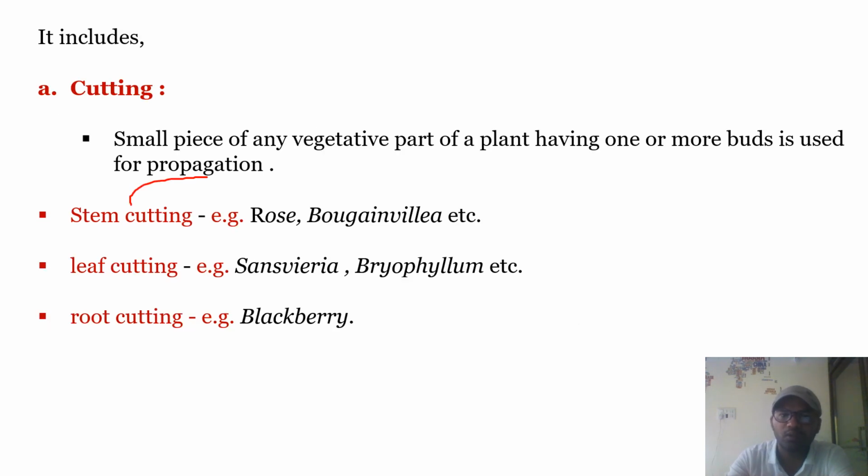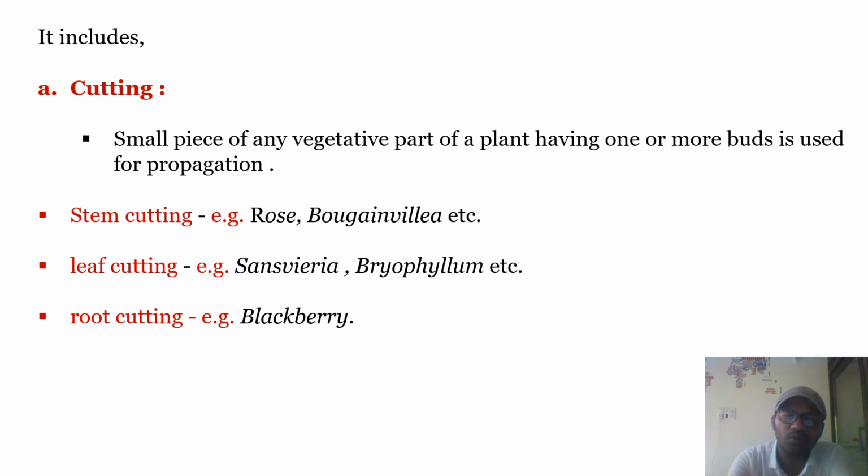So here we are going to study more about vegetative reproduction. First one is cutting. Cutting means what? A part of a stem is separated by giving a cut, and that part is said to be the cutting, a piece of vegetative part. Here mostly the stem is taken.